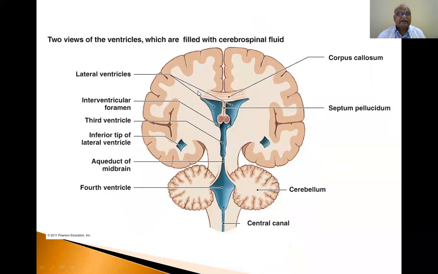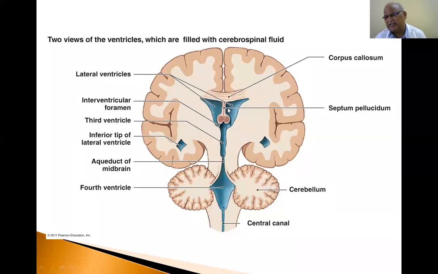Now this is a diagram, 2 views of the ventricles which are filled with cerebrospinal fluid. So you see, this is the third ventricle, a slit-like cavity. This is the first ventricle. This is the second ventricle. A septum pellucidum extends from the corpus callosum to the base, separating the first and second ventricles.